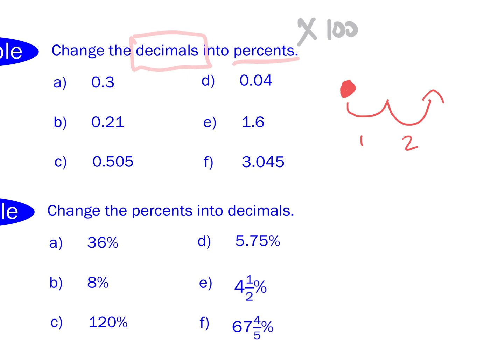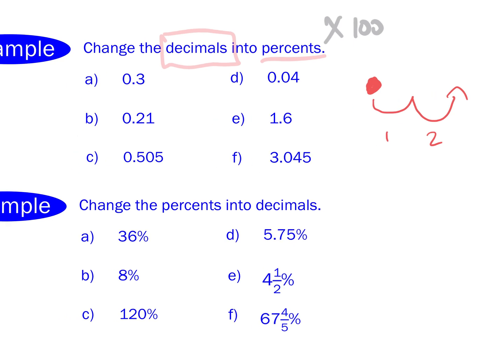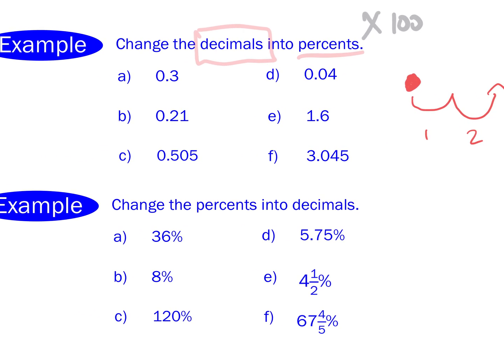Now, why am I telling you that? Well, because I think it's easier to move the decimal 2 spots than to start punching things into a calculator. There's nothing wrong with using a calculator. Nothing at all. But if we can do it quicker and easier, then I'm all for that too. Okay? So let's look at our questions here.